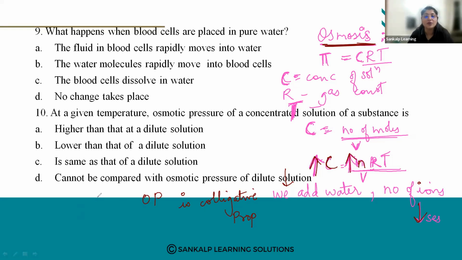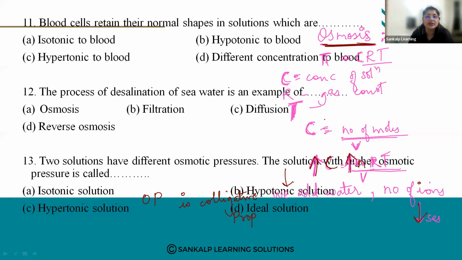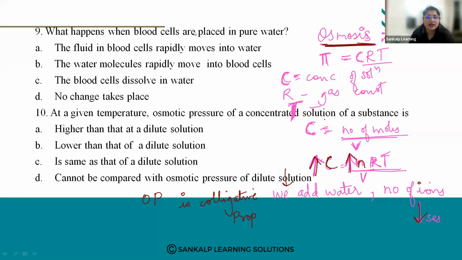So the osmotic pressure of a concentrated solution will be higher than that of a dilute solution. So option number A. Is it right? Did you understand? Yes. I'll explain it once more. So it will be answer A.